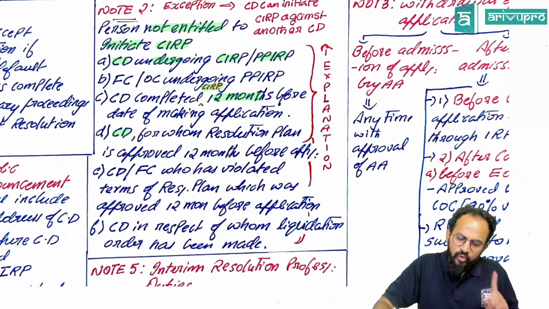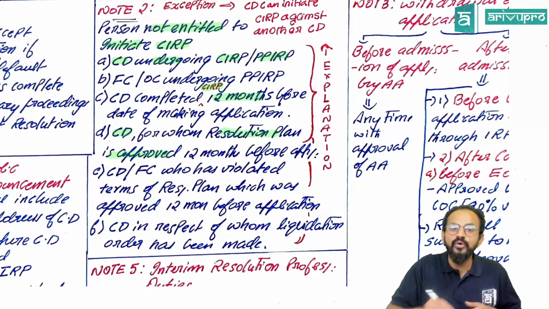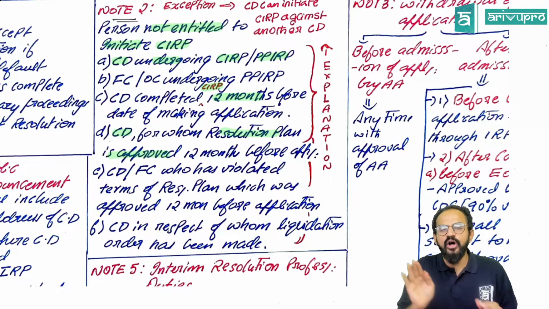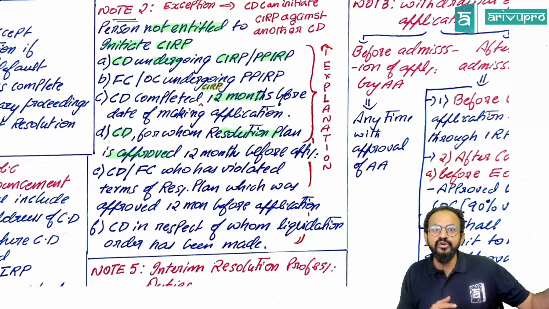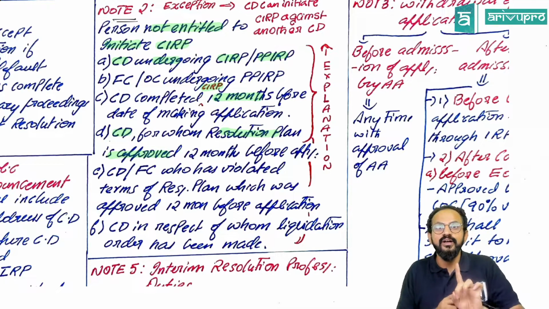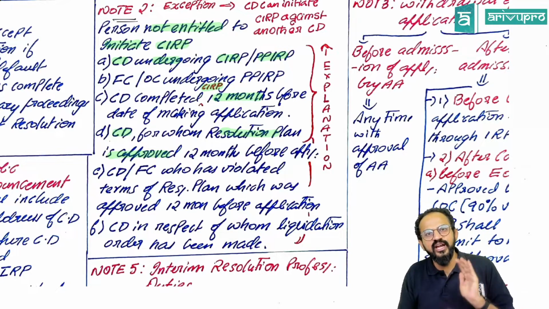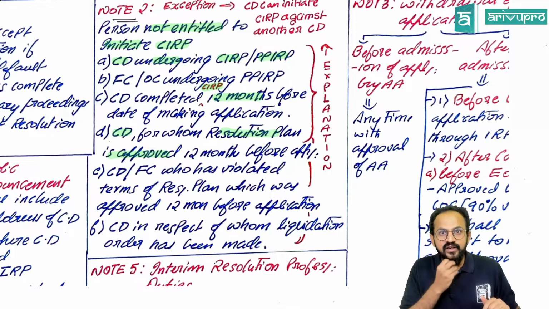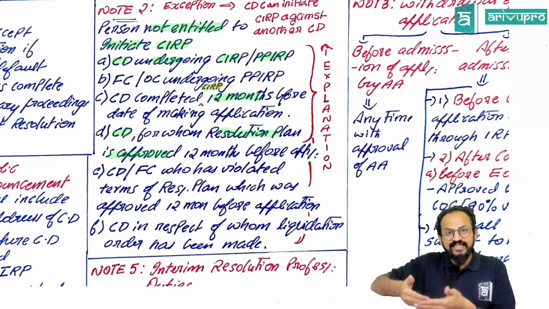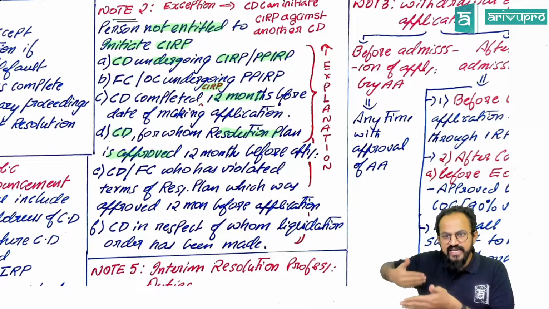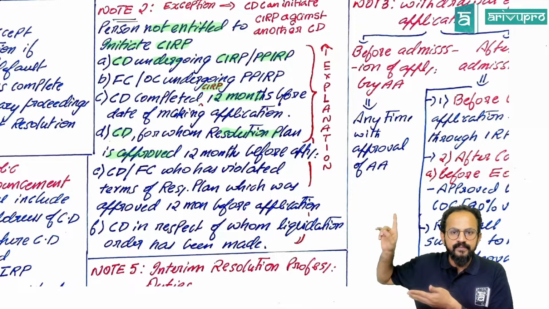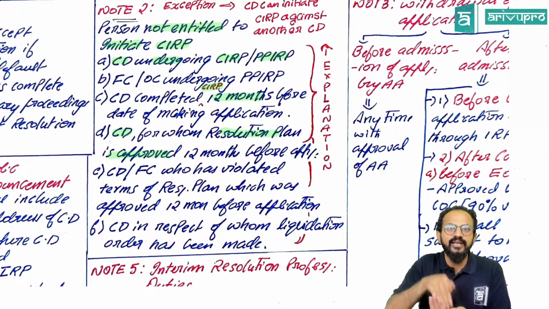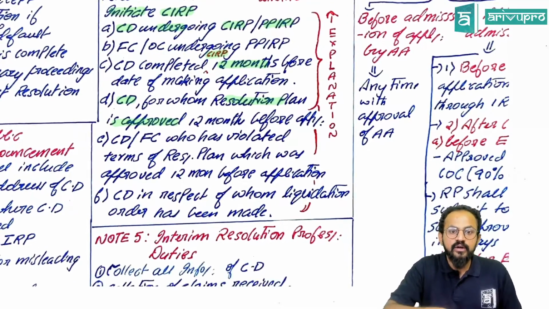A corporate debtor for whom a resolution plan is approved. CIRP is not completed, but a resolution plan has been approved. So the committee of creditors and the adjudicating authority have agreed on a solution. On such a person, you cannot start another CIRP, if the resolution plan was approved within 12 months before you make another application. Clear? Okay. Next one.